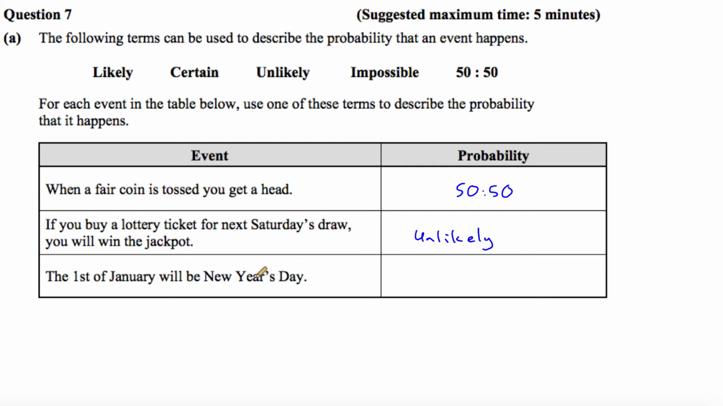And the third event, the 1st of January will be New Year's Day. Well, that's certain. The 1st of January every year is New Year's Day, and that's not changing. So that's going to be certain.